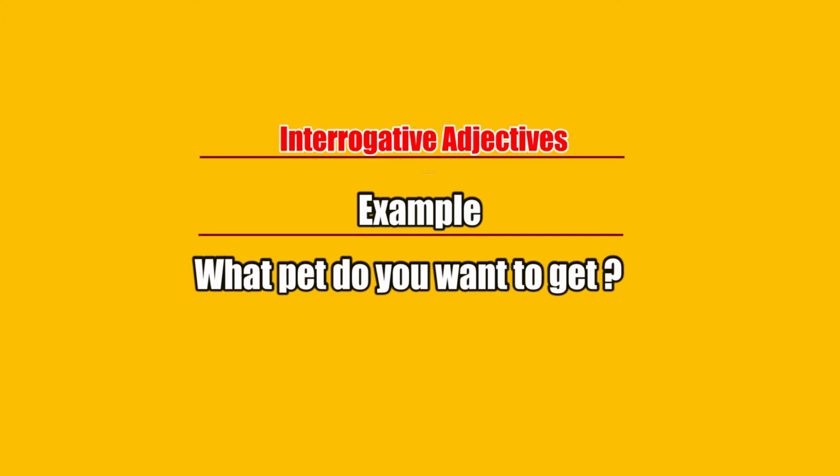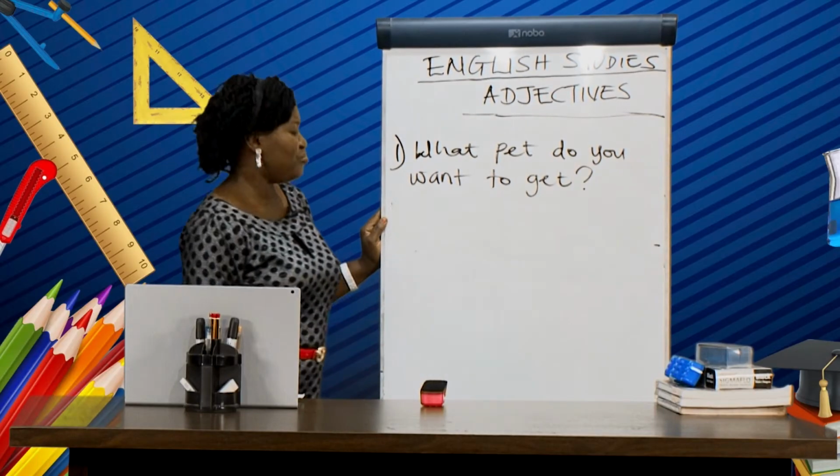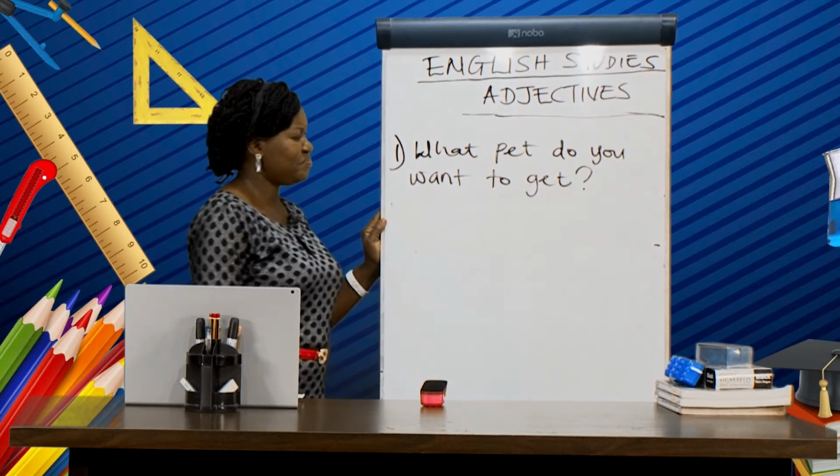What pet do you want to get? Always remember, whenever you are using an interrogative adjective in a sentence, you have to put the question mark at the end of each sentence. So we have, what pet do you want to get?